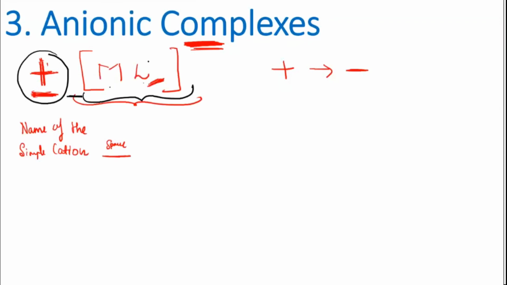You will start with the ligand first, then you will go to the metal. So immediately after this you will write the name of the ligand, and this you should remember, it should be in alphabetical order.